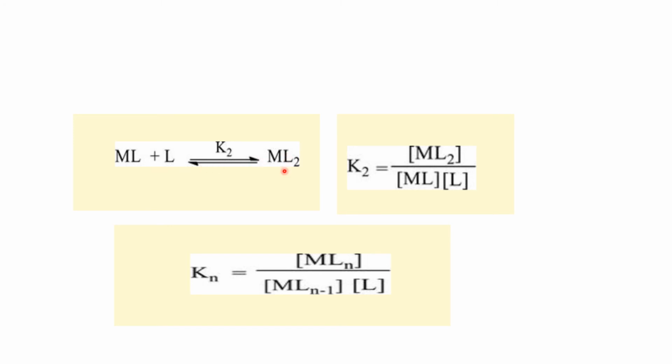The equilibrium constant of the reaction can be represented as K2 equal to concentration of ML2 divided by concentration of ML into concentration of L. Similarly, for the formation of complex MLn from MLn-1 and L, the equilibrium constant is represented as Kn equal to concentration of MLn divided by concentration of MLn-1 into concentration of L.